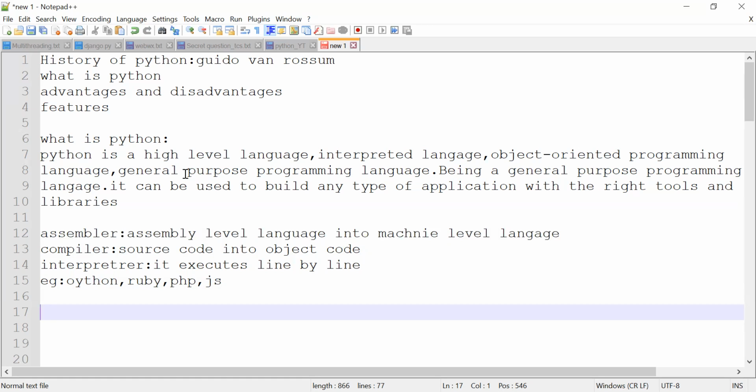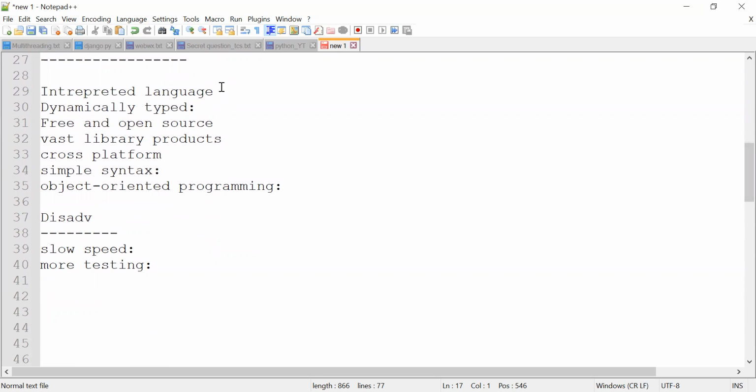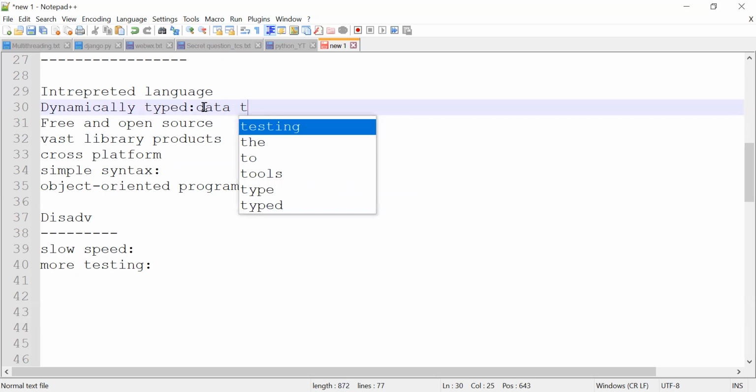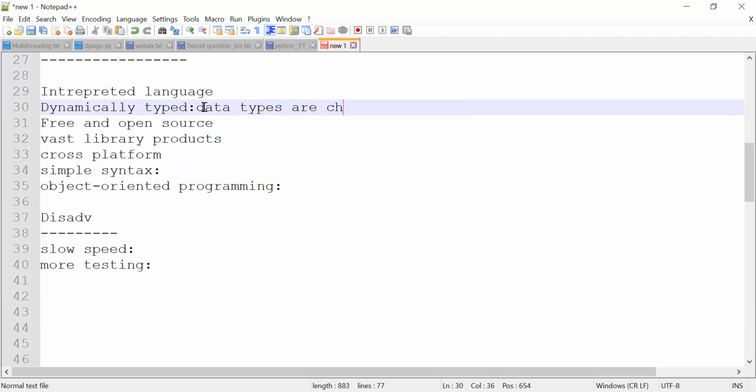Next, advantages and disadvantages of Python. These are some advantages of Python. These are some disadvantages of Python. Interpreter language, I just discussed. Dynamically typed. Dynamically typed means data types are checked during execution.